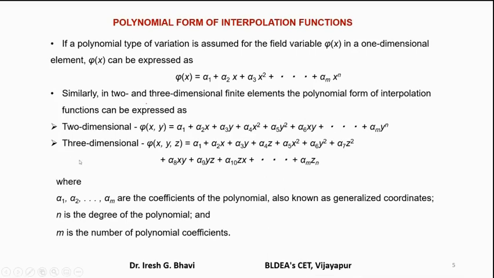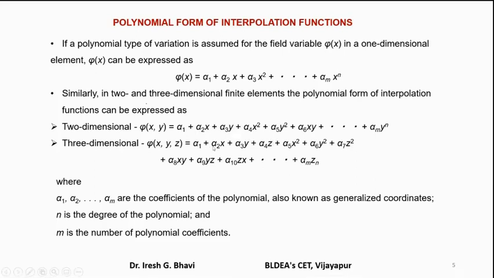Similarly, if you want to analyze a 3-dimensional object, then a 3-dimensional element has to be used, and the polynomial form in 3 dimensions should contain the terms of x, y and z, all three. So a linear polynomial: suppose a linear tetrahedron element is there, then how will you assume the displacement model? For a linear element, the highest power should be equal to 1.